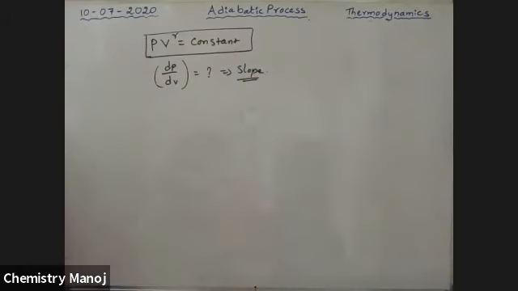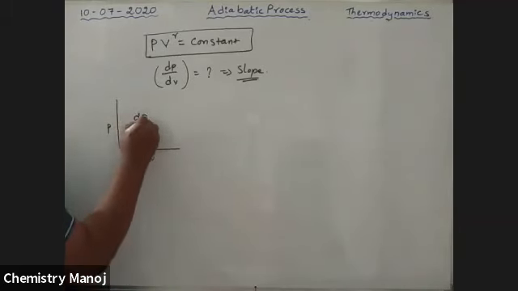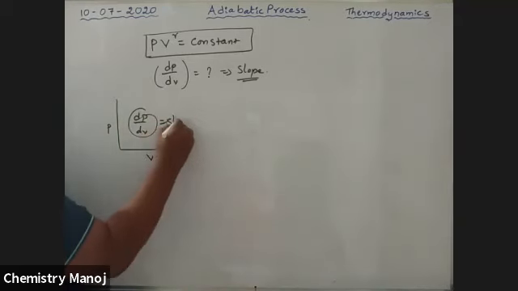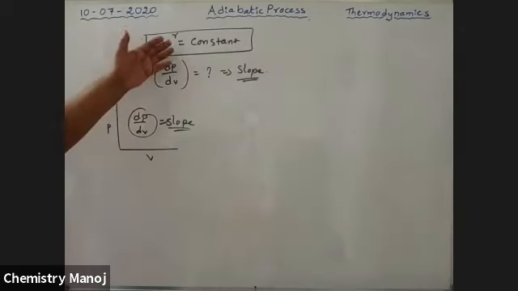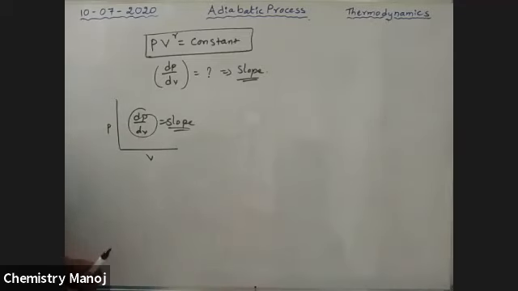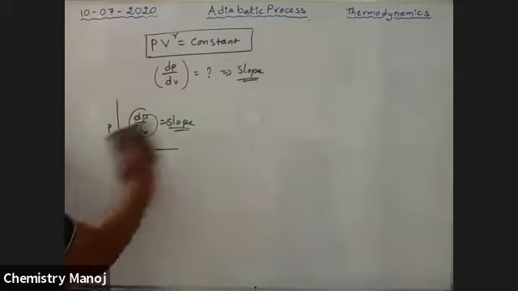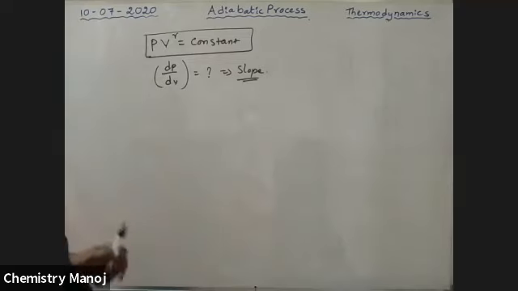Which is taken as the slope, the change in pressure with volume. If I draw a graph between pressure and volume, dP by dV is equal to the slope of the line. If you want to find the slope of the line, you should calculate the dP by dV value. From this relation, how to calculate the dP by dV value? It is once again a derivative process. Try it, my dear boys. You know derivatives very well, so try to derive this one.